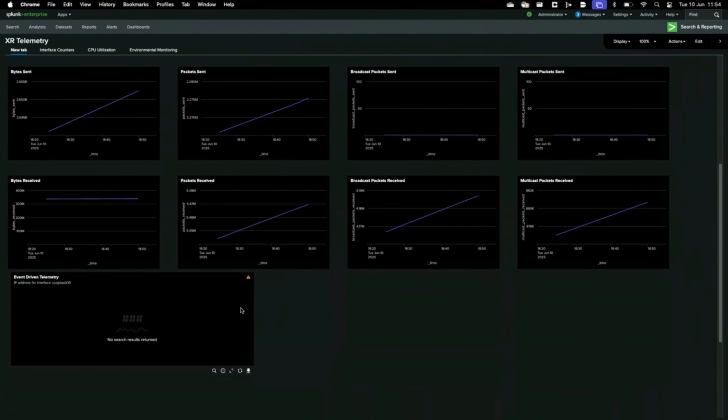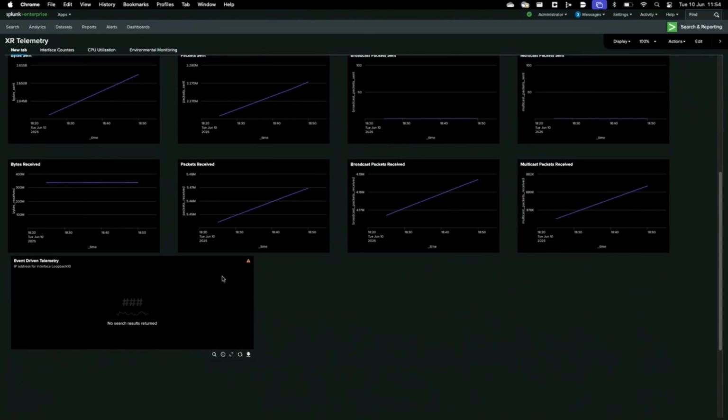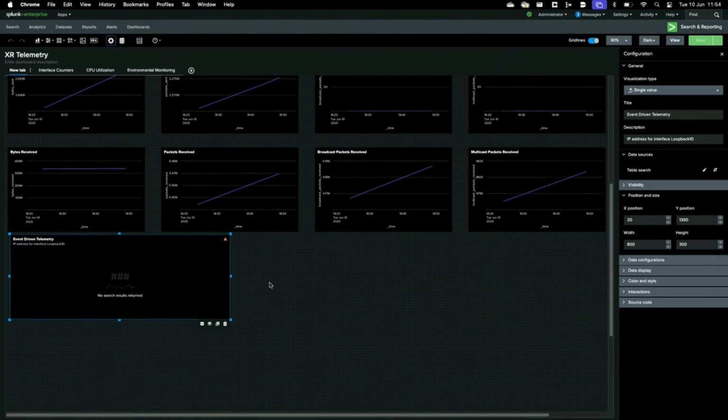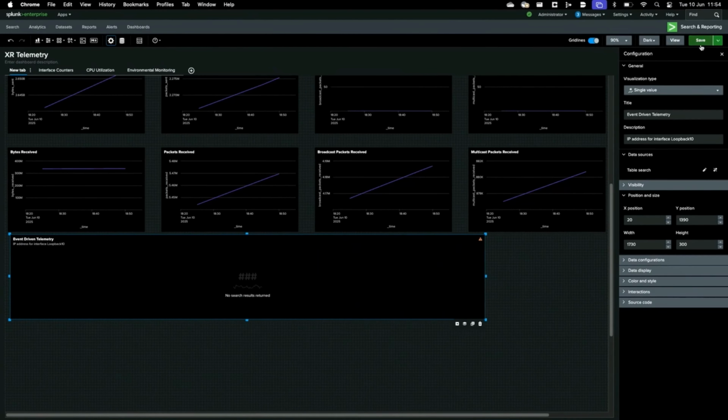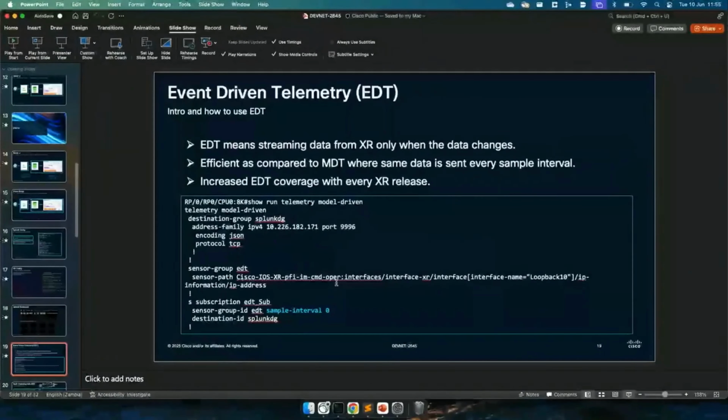So as you can see right now, I have this dashboard, and I have this panel here, which is not showing me any data as we speak. This one. Because I have not created a subscription for event-driven telemetry. So I'll create one subscription, and then I'll make some changes to the configuration and see if I get the data or not.